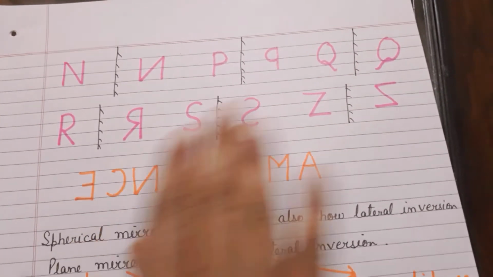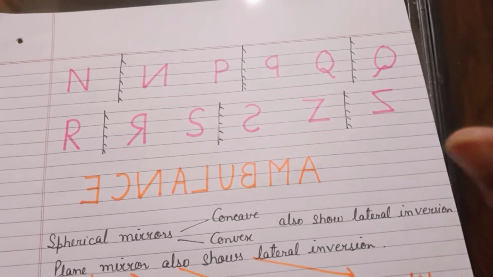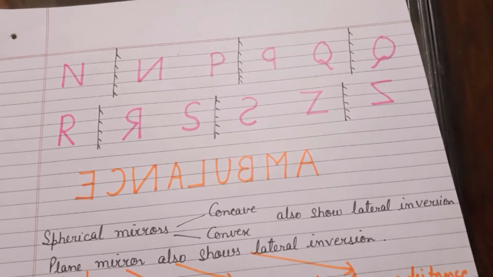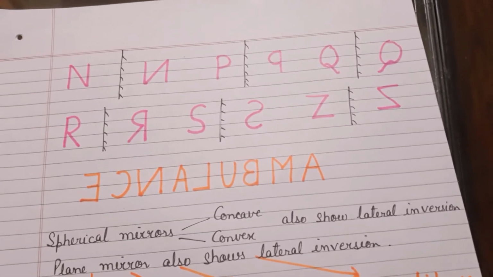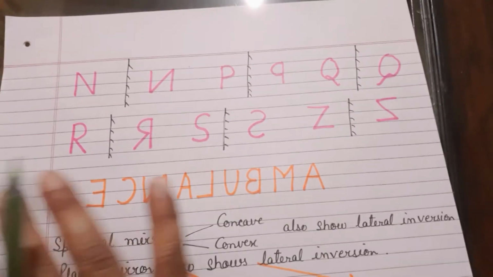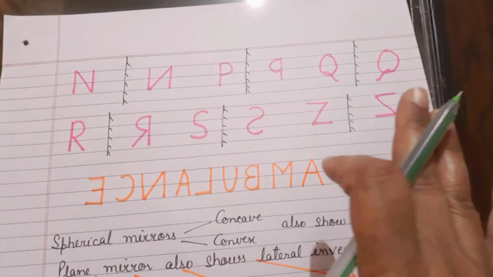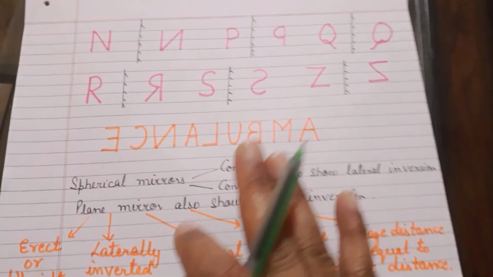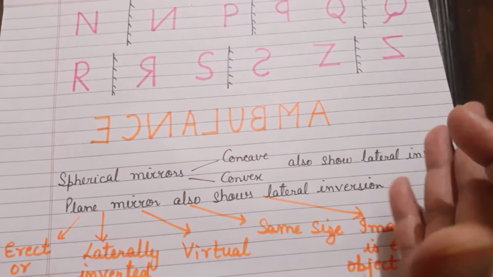And you hold this sheet of paper in front of a plane mirror, the mirror in which you see your image every day after you get dressed up. And when you put that sheet of paper, you will be amazed to see that you can read it straight from left to right in a proper manner. Okay, now that is because a plane mirror shows lateral inversion.